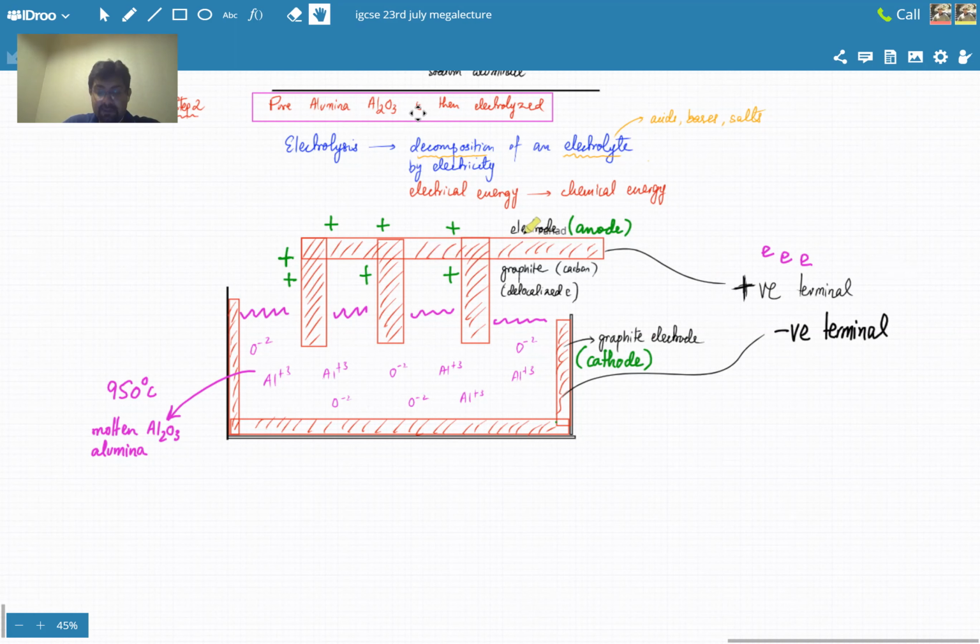Whenever something loses electrons it gets a positive charge, which is why this entire thing has a positive charge. Anything connected to the positive terminal of the battery is going to have a positive charge.